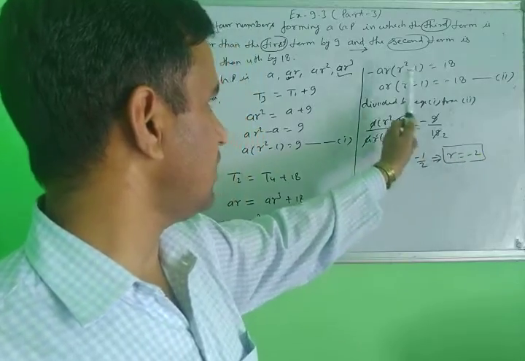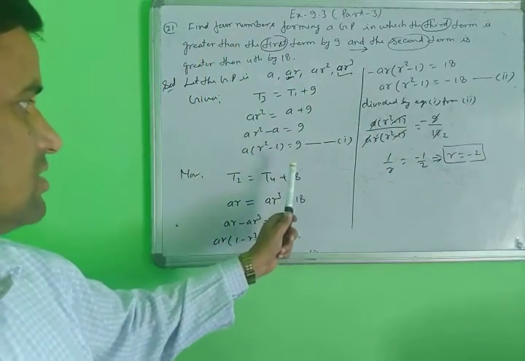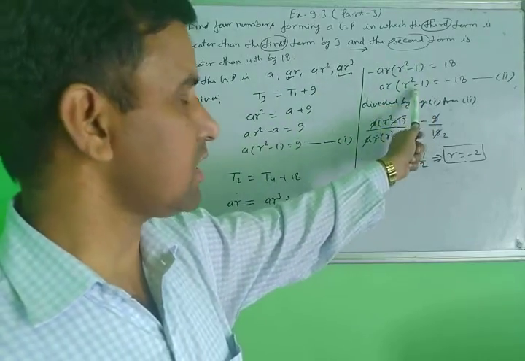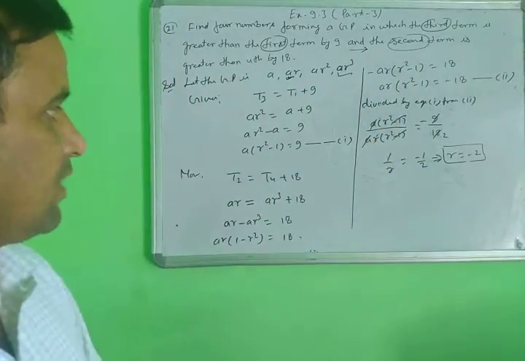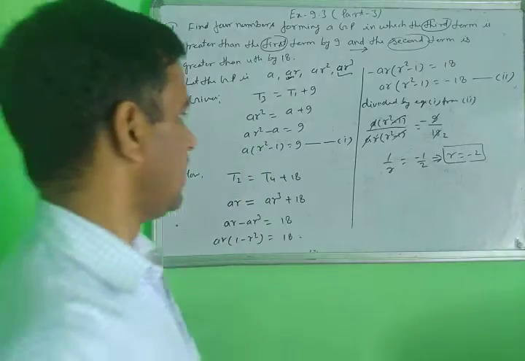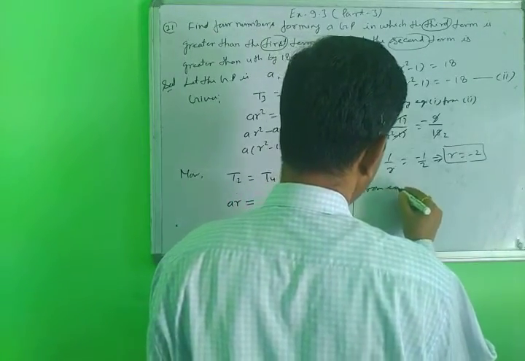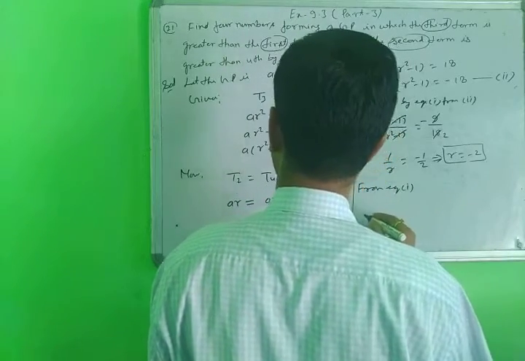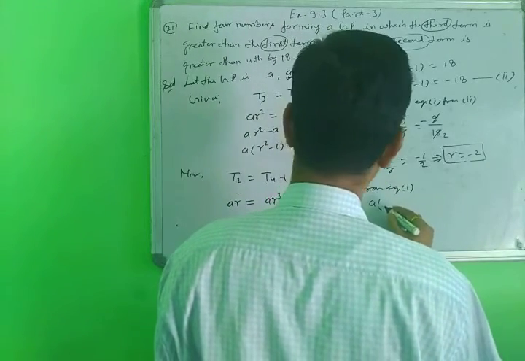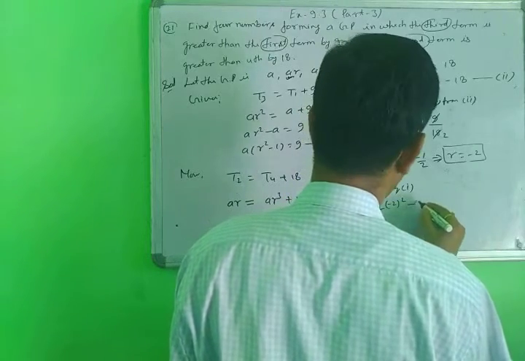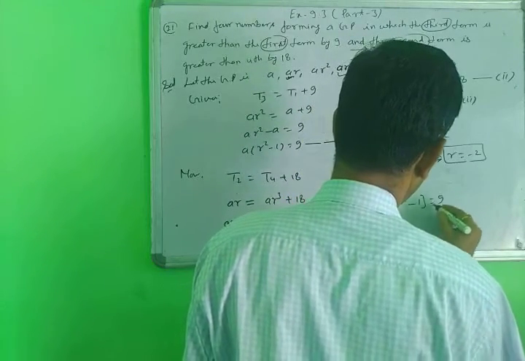When you put the value of R in any equation, equation first or equation second, you will get the value of A. Suppose you put the value of R from equation first: A times square of minus 2 minus 1 equals 9.